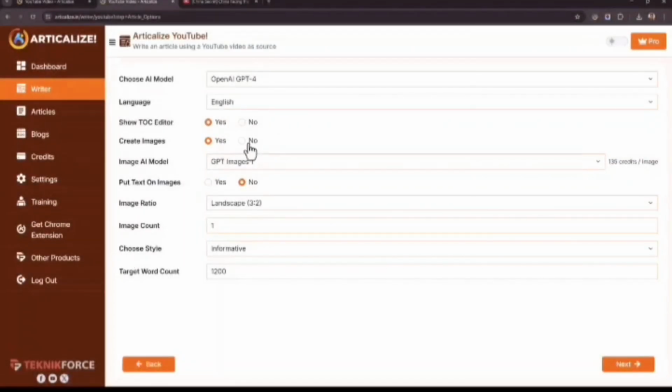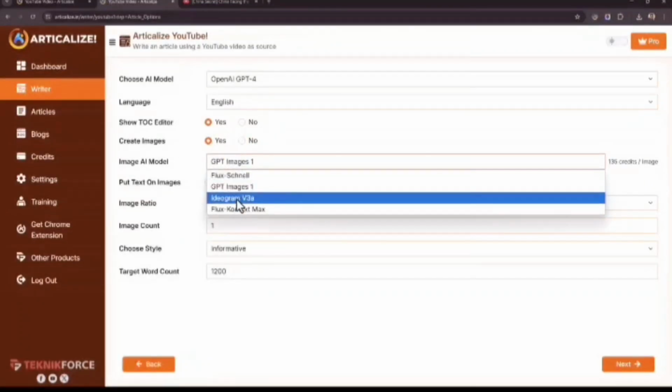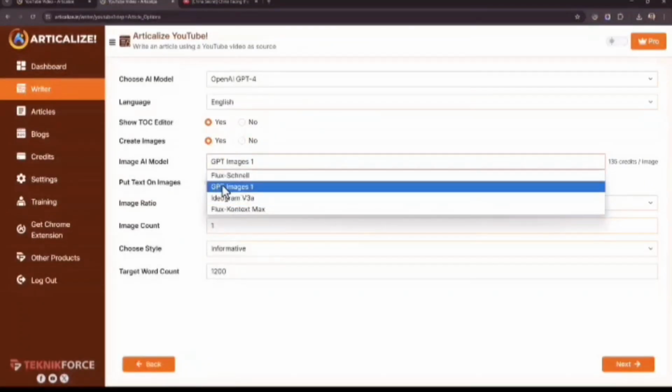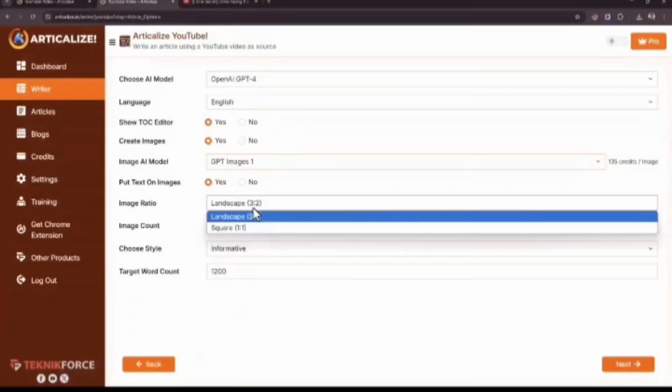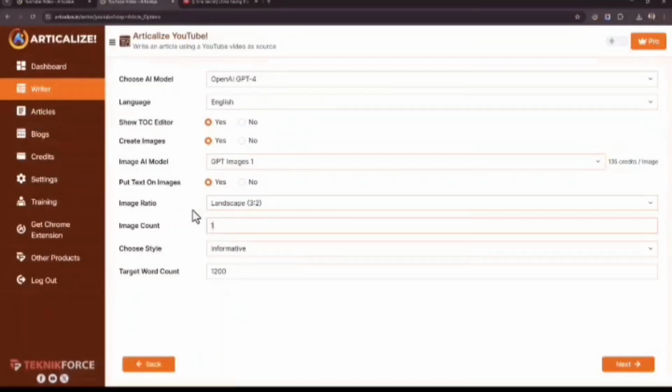And of course, Articalize also creates images. You have multiple models to use to create the images too. I will use GPT images 1, but there are a bunch of other models. And if you want, you can put text on the images. Yes, I want to do that. You can also choose the ratio for the image and decide how many images you want to create.